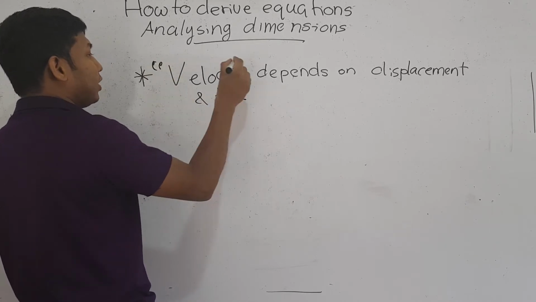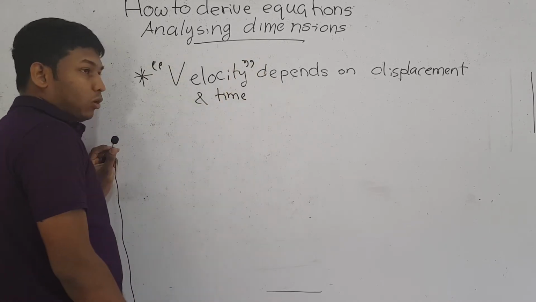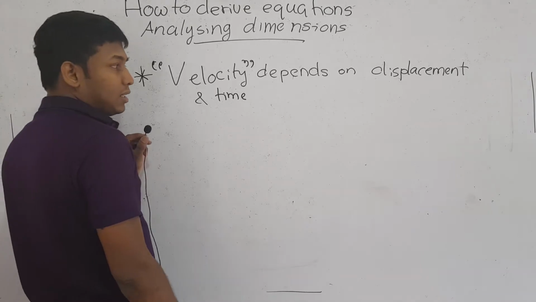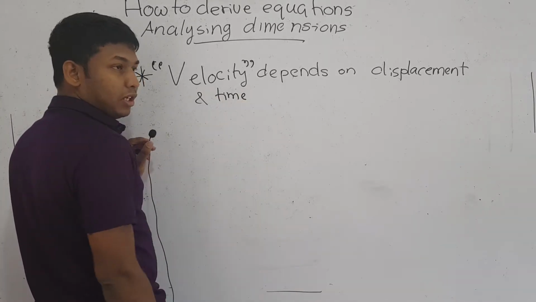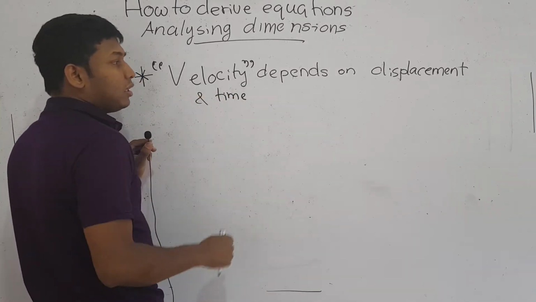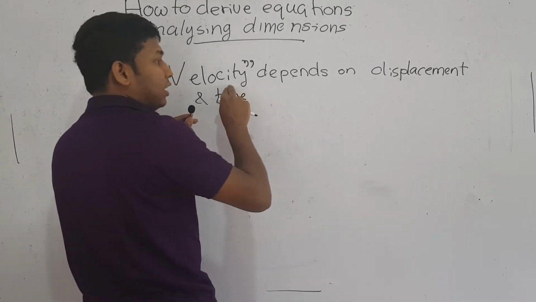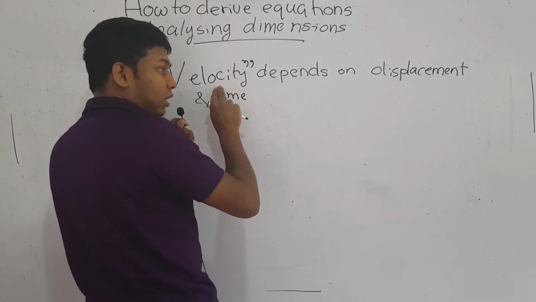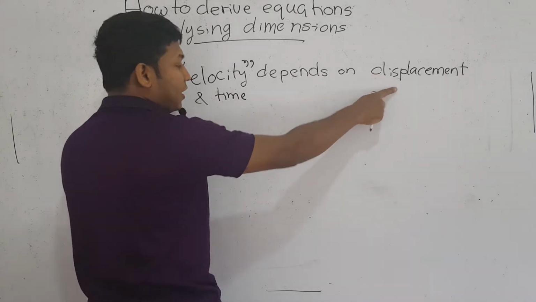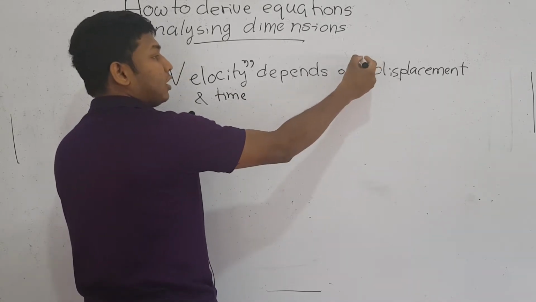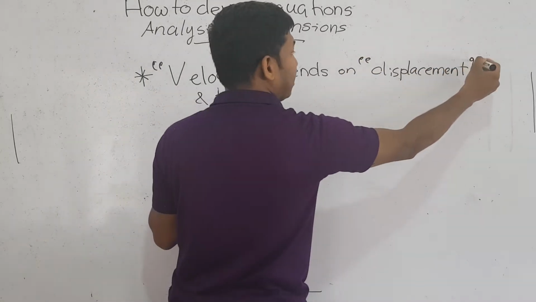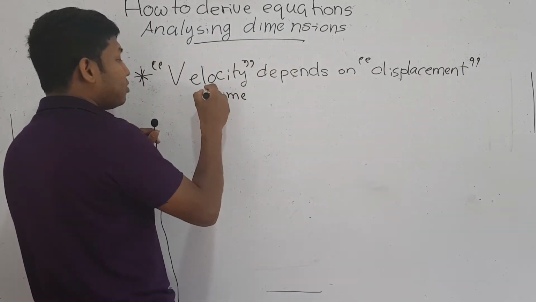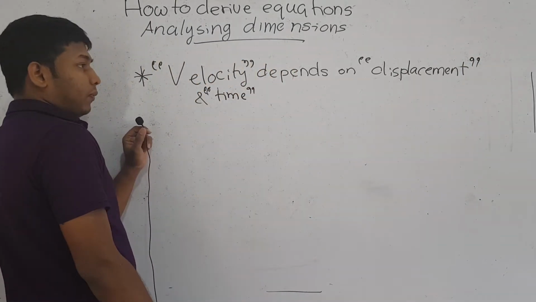Velocity is a physical quantity, and if you have gone through the first unit, you can clearly understand that velocity is not a fundamental physical quantity. Then I have stated that velocity, this non-fundamental physical quantity, depends on displacement and time. Displacement, which means a length, is a fundamental physical quantity, and time is also a fundamental physical quantity.